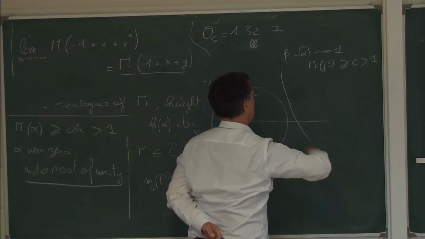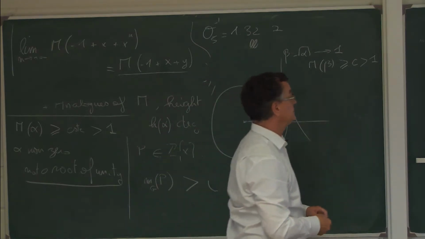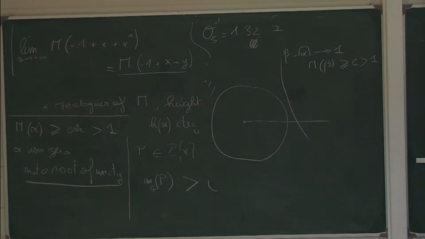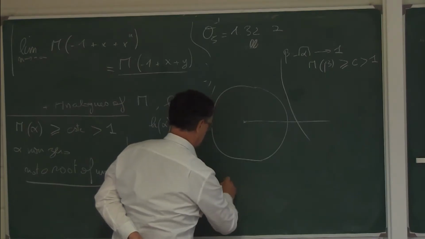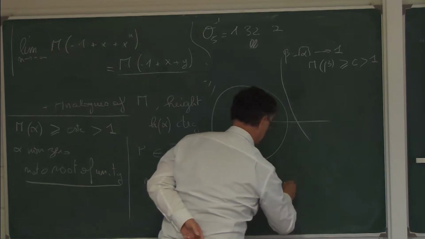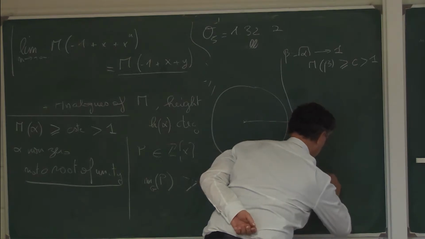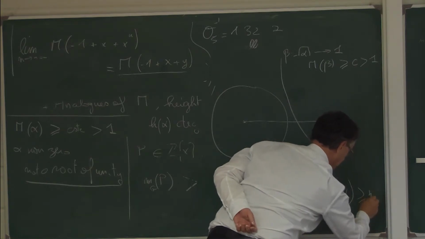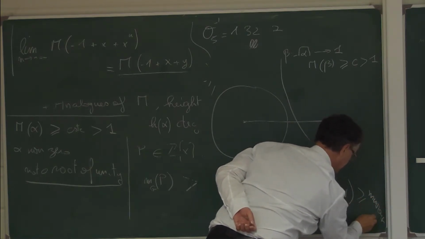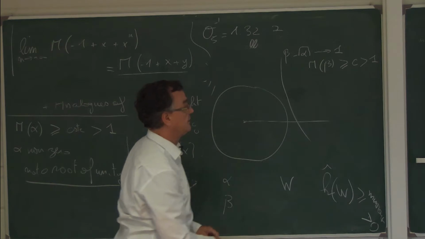So the idea, you take the collection of subvarieties and you try to put, of course, the equivalent of heights, not on points but on subvarieties. So there is the approach of Philippon and so on, and you try to give a minorant. So the point is alpha or beta. For subvarieties like that, you try to put the equivalent of a height, I don't know what it is, and to obtain a minorant of some kind. Great, so a universal minorant for any subvariety, let's say greater than 0. So that's the idea of the third point.